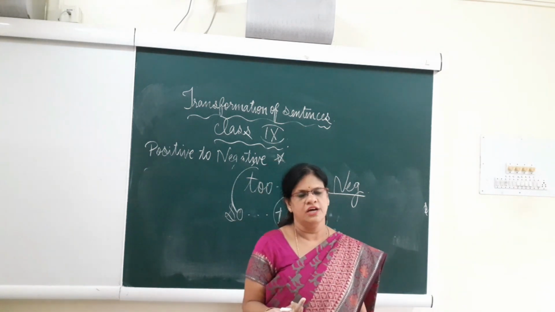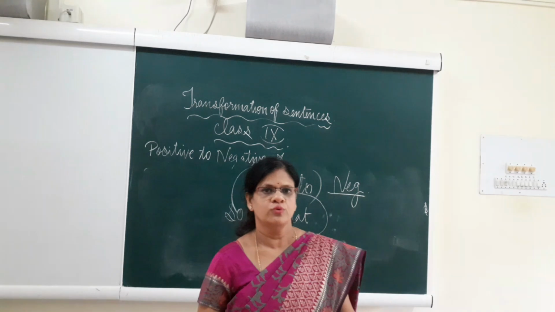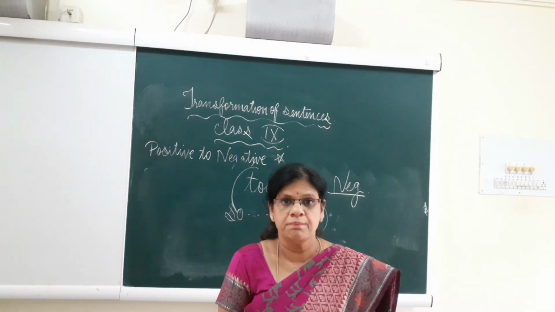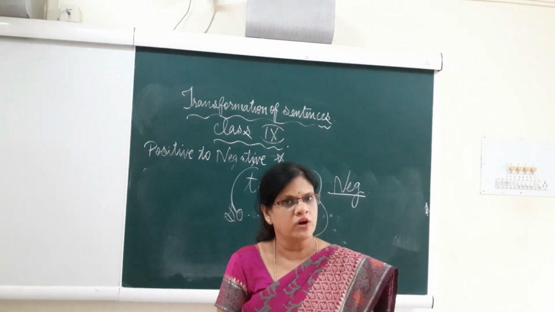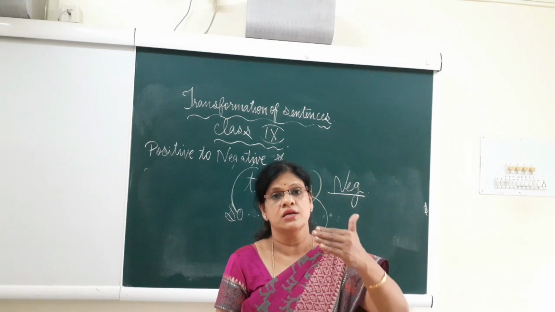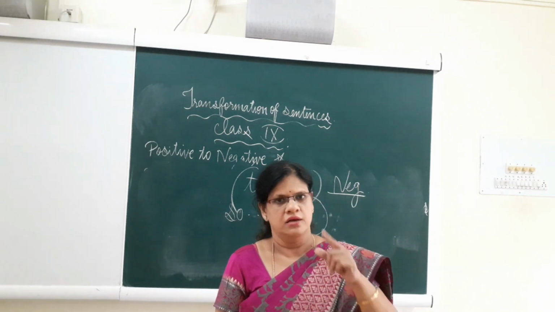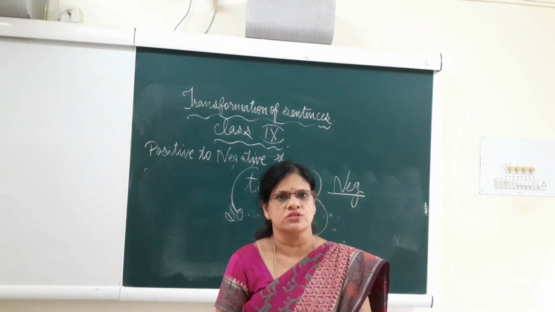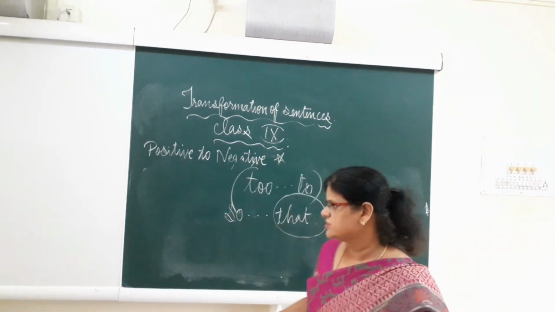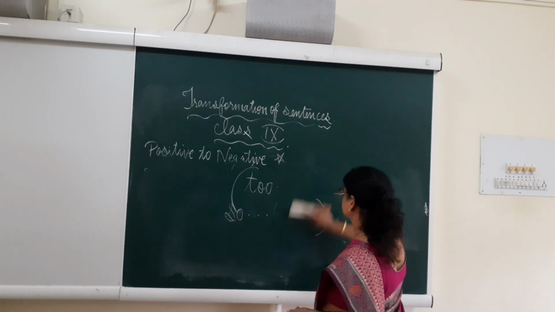So that is what I told you, positive to negative. Too and to: this table is too high to keep my book. So what will be the other form in negative when you change it? This table is so high that I cannot keep my book comfortably on it. Yes, so this is positive to negative, too and to, and so that.